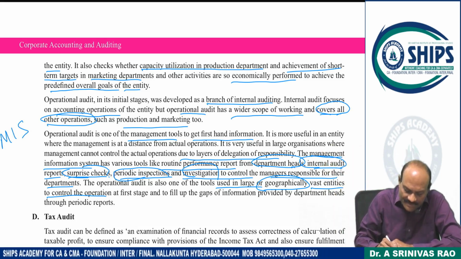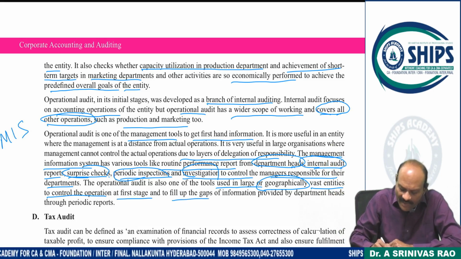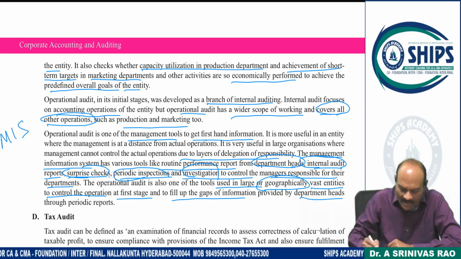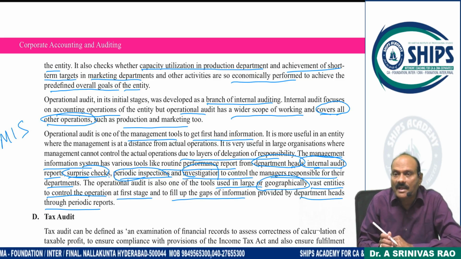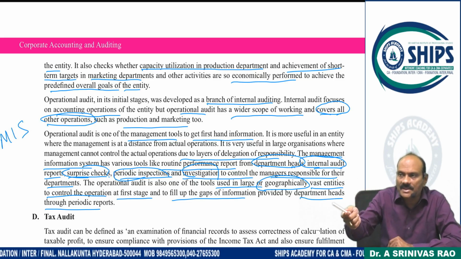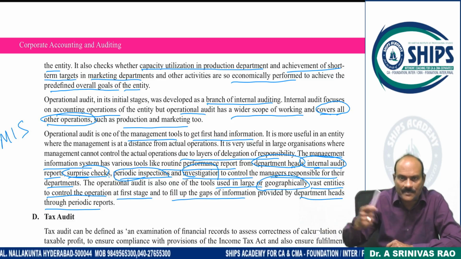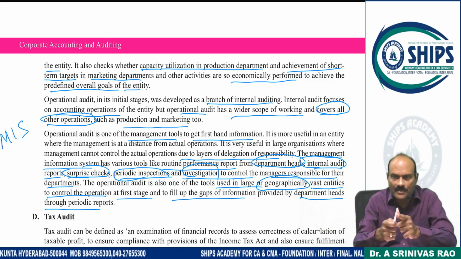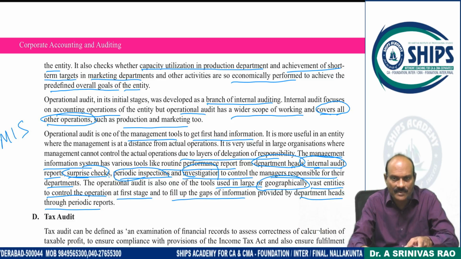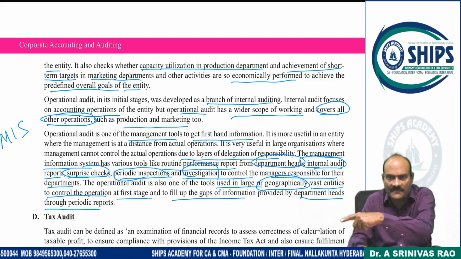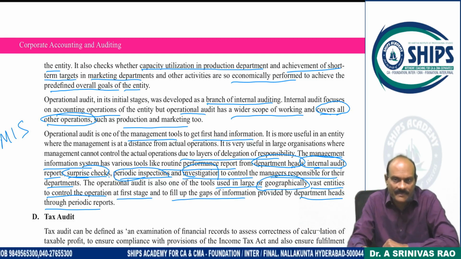At the first stage, to fulfill the gaps, information is provided by departmental heads through the periodic reports. Management reports, nothing but periodical reports, are coming from the departmental heads. An internal audit report is available. When I compare both, if any gaps are available, then I can seek information clarification from the respective departments.